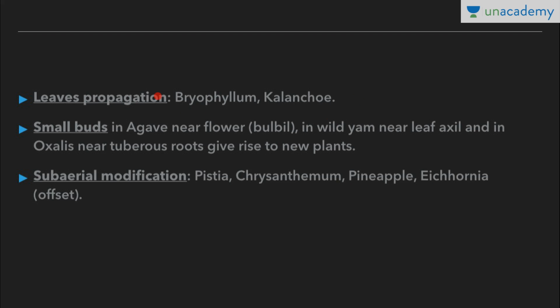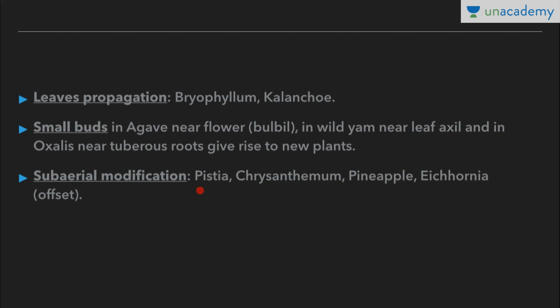In leaves, adventitious buds arise from the margins of leaves, which give rise to a new individual. Next we have small buds, bulbil. Their small buds arise from three regions in plants, which give rise to a new individual. So these small buds are in agave near flower, in dioscorea near leaf axil, and in oxalis near tuberous roots, and they give rise to new plants.